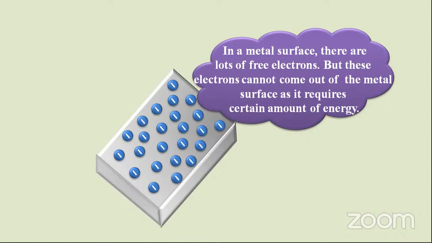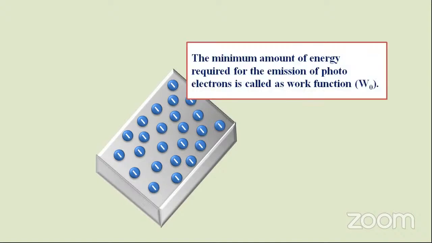The minimum amount of energy required for the emission of photoelectrons from the metal is known as the work function. We have to give this work function to the metal, then those electrons will get out from the metal.